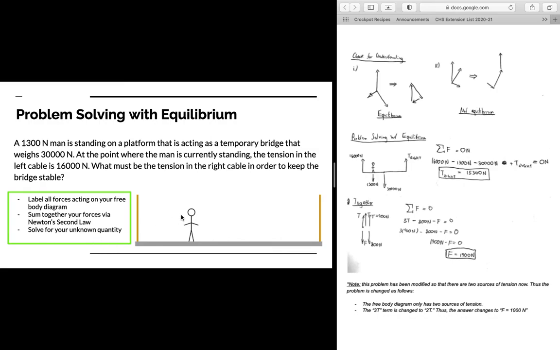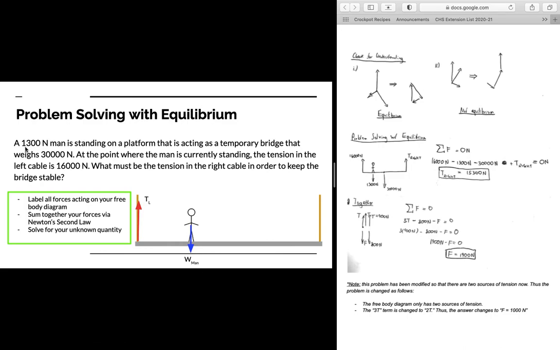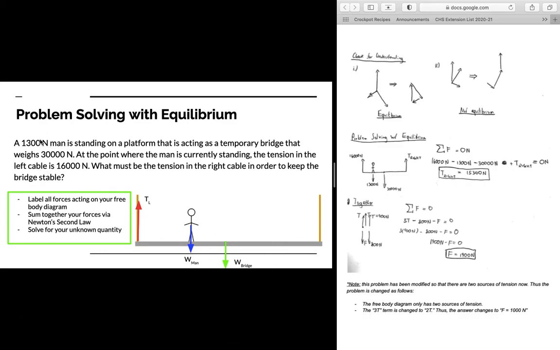So let's take a look at what that looks like in a problem here. First we're going to label all forces acting. We're going to have the tension of the left cable. We're going to have the weight of the man, which is 1,300 newtons. We're going to have the weight of the bridge, which is 30,000 newtons. Again, weight is different from mass. We're given newtons right here, so we know that this refers to the weight, the gravitational force acting on a person, and not the mass of the person. Same thing with the bridge. And then lastly, we have the tension of the cable on the right, which is what we're trying to find. The problem asks us to find tension in the cable on the right. So here's our free body diagram for this specific scenario.